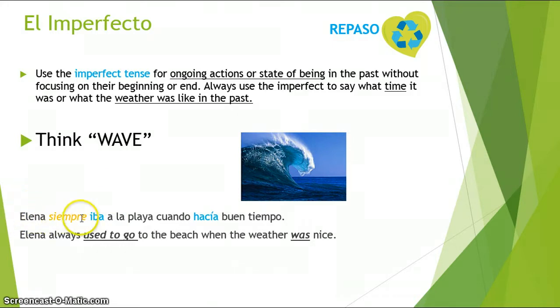Aquí tengo un ejemplo. Elena siempre iba a la playa cuando hacía buen tiempo. In this case, I'm saying Elena always used to go. So since it's something that was a habit in the past, I will use the imperfect, iba, to the beach when the weather was nice. Since I'm describing weather, remember, anytime I'm talking about weather in the past, I'm using that imperfect tense, hacía buen tiempo.